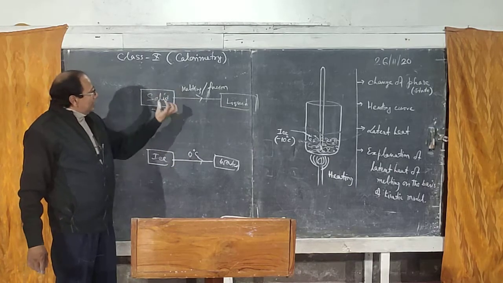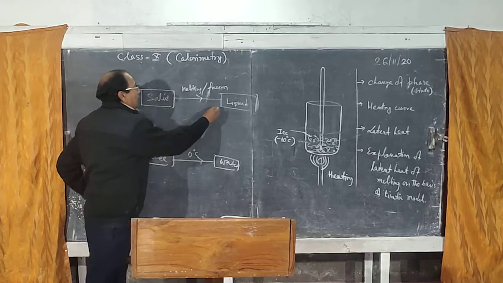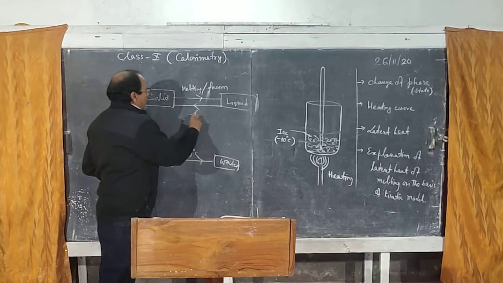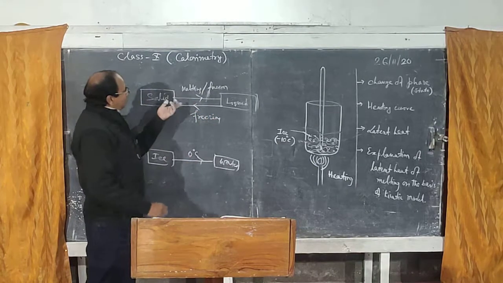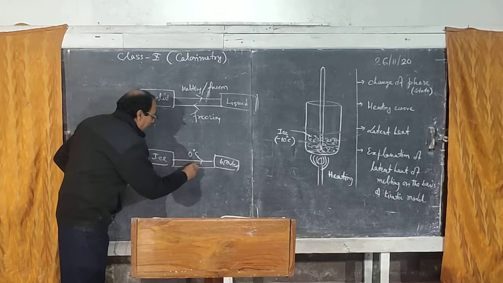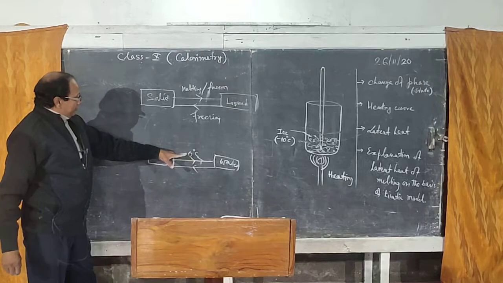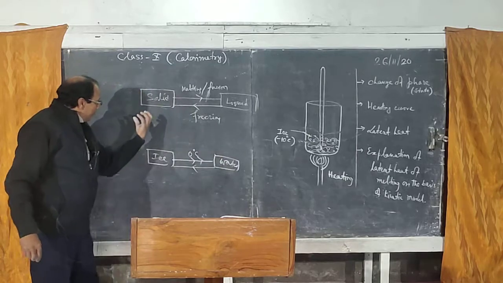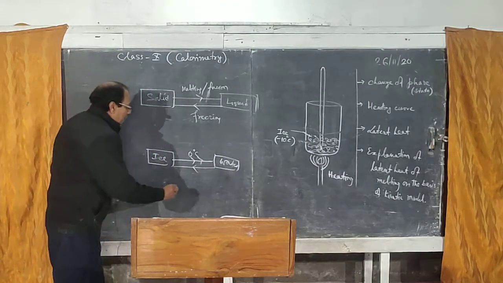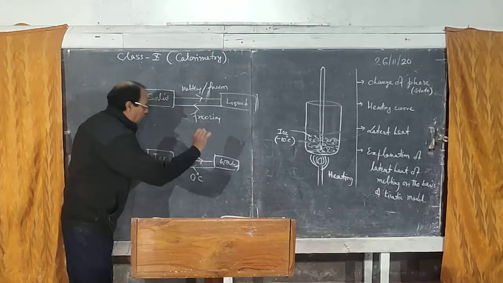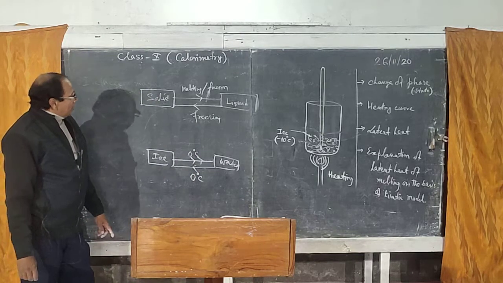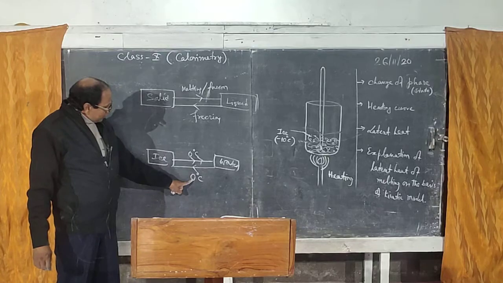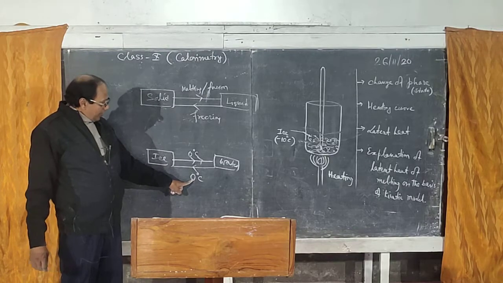Similarly, on liberating heat energy or losing heat energy, liquid may convert into solid state. That process is called freezing. Suppose in case of ice to water, we have seen on heating it converts to water. Similarly, from water we can convert into ice on liberating heat energy, and it also takes place at a particular temperature, 0 degree Celsius. So this process is called freezing, and it takes place at 0 degree Celsius. So this constant temperature is called freezing point, right?